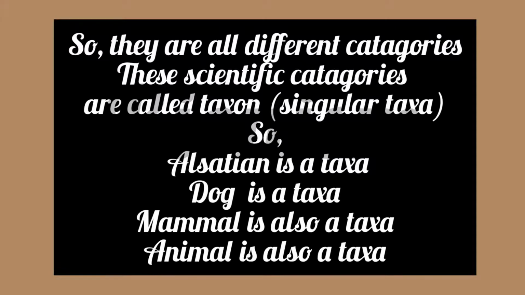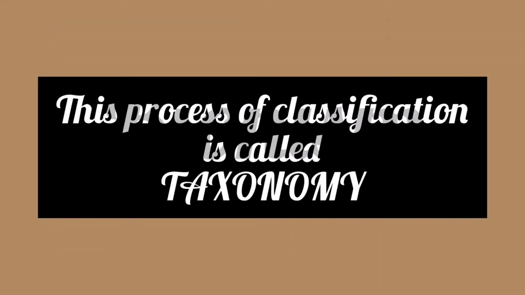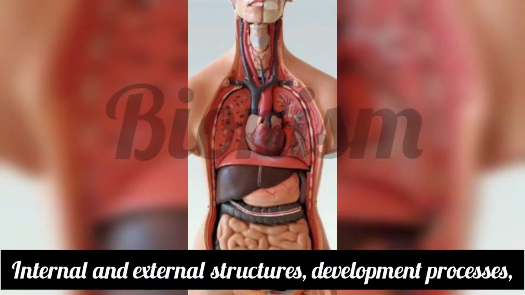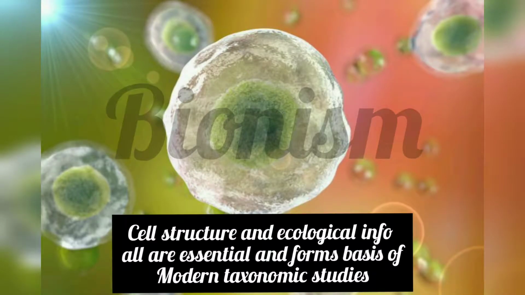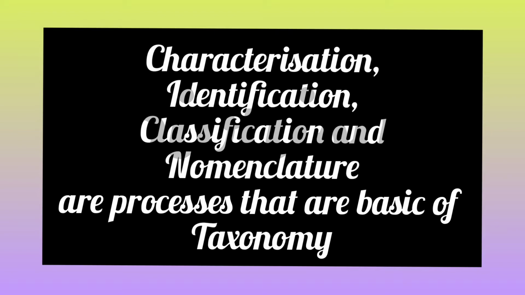These scientific categories are called taxon. Alsatian is a taxon, dog is a taxon. Mammal and animal are also taxa. This process of classification is called taxonomy. Internal and external structure, the developmental processes, the cell structure and the ecological information are all essential to form the basis of modern taxonomic studies. Characterization, identification, classification and nomenclature are the processes that are basic to taxonomy.